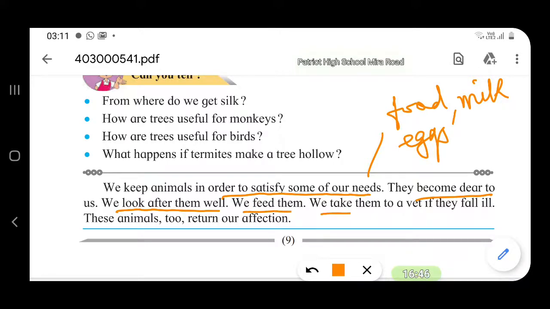We take them to a vet. A vet is a doctor of the animals, a veterinary doctor. So we take them to a vet if they fall ill. These animals too return our affection. They also start loving us.